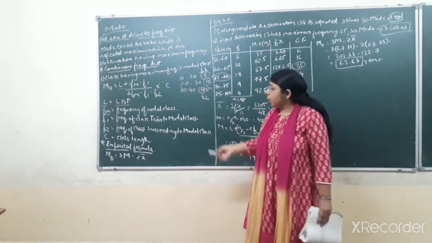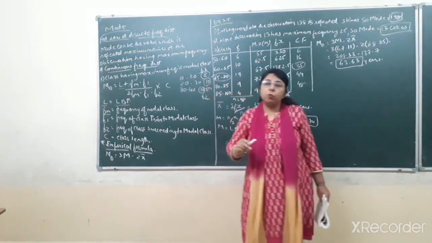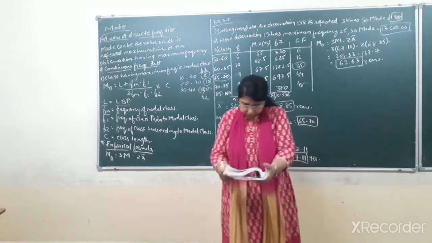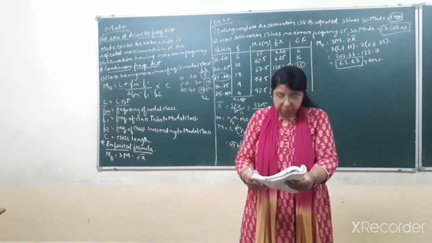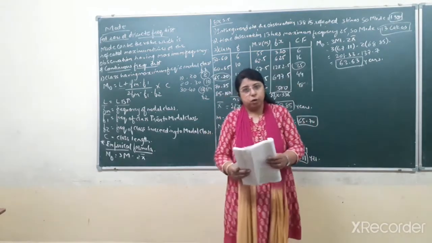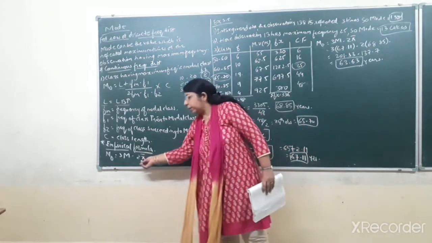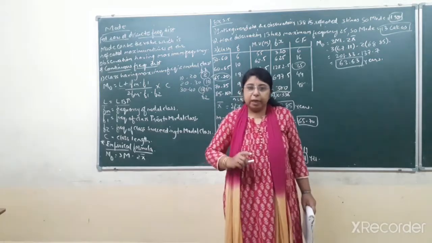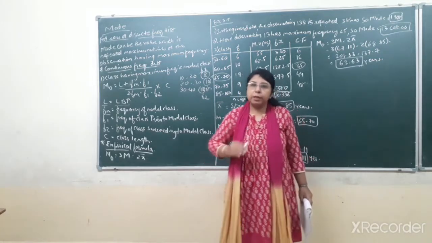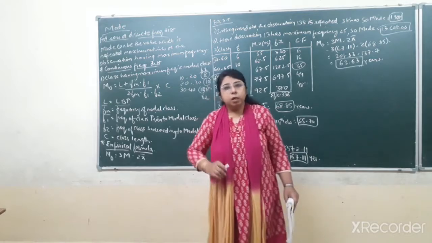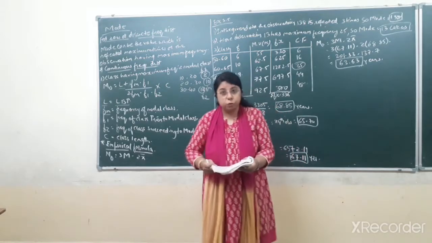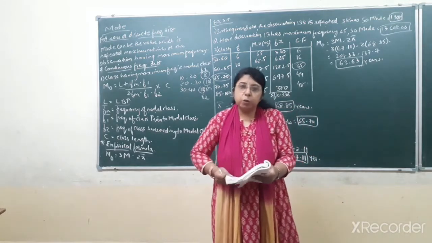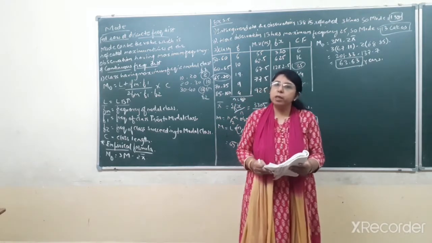mode. But when this empirical formula to find the mode will be utilized, for that I am reading a few of the points given on page number 103 of your textbook. This formula, 3M minus 2x bar, is the empirical formula, and there are certain situations or conditions in which it is to be utilized. Let us see the situations given on page number 103. In total there are 5 different situations in which the empirical formula is to be utilized.